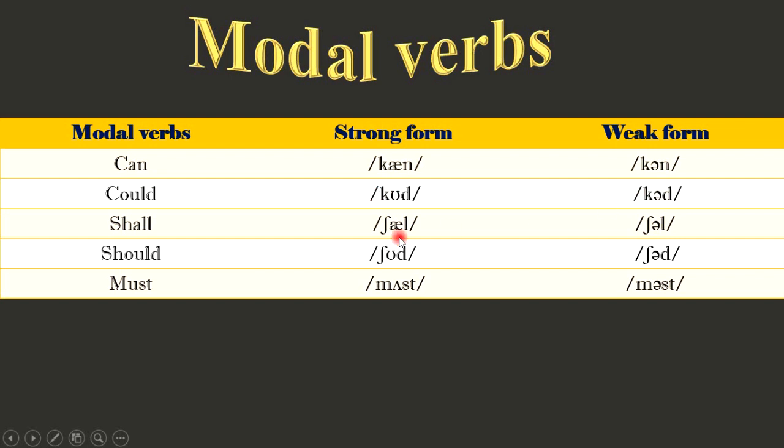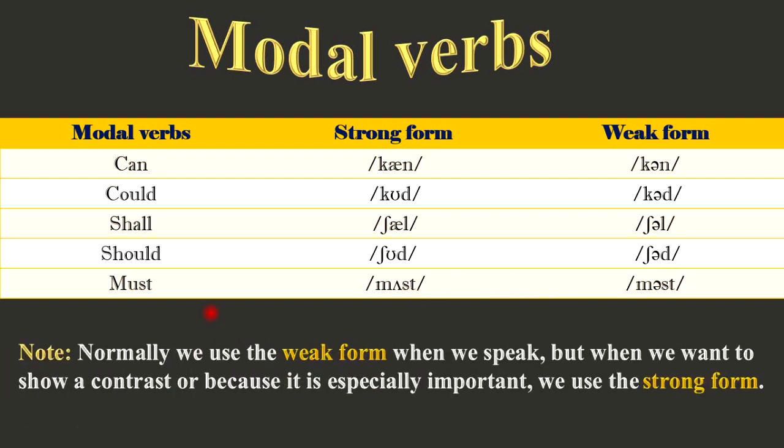Could. Shall, shall. Should. Must. Okay, let's read the note.